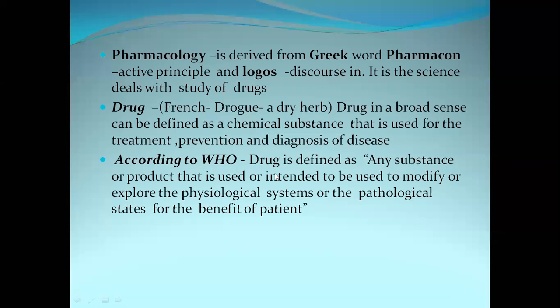Whenever you write the definition of drug, you have to say: any substance or product that is used or intended to be used to modify or explore the physiological system or the pathological state for the benefit of patient. This is the definition of drug according to WHO, World Health Organization.